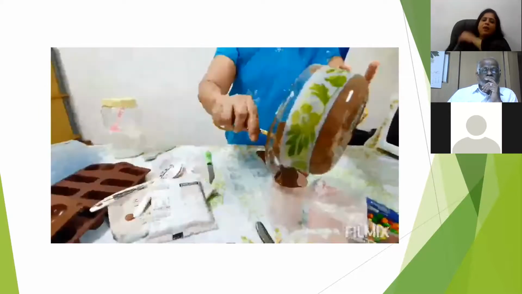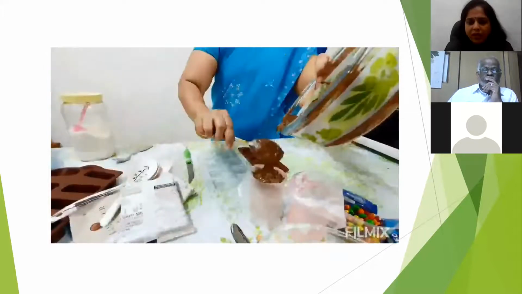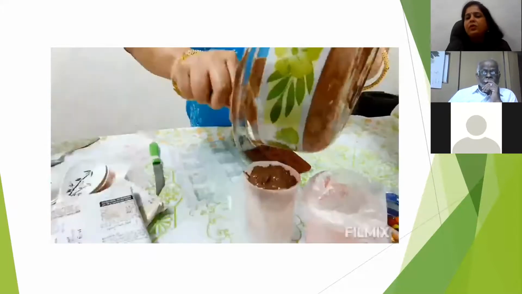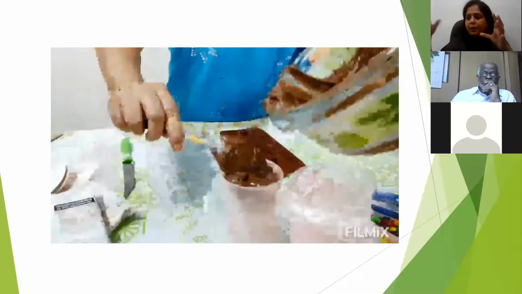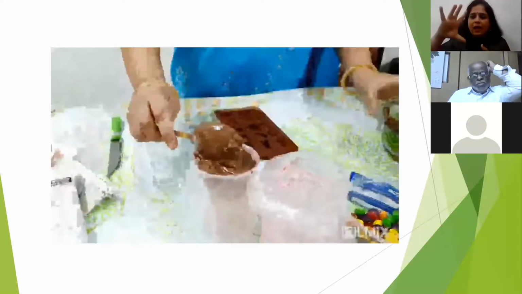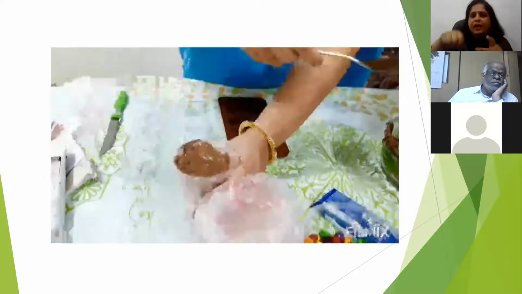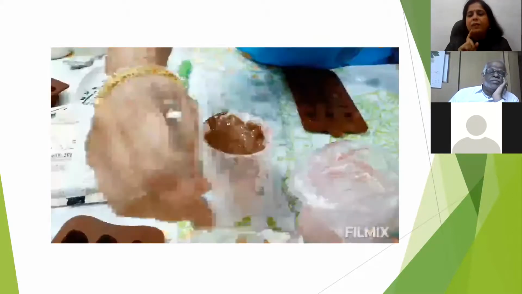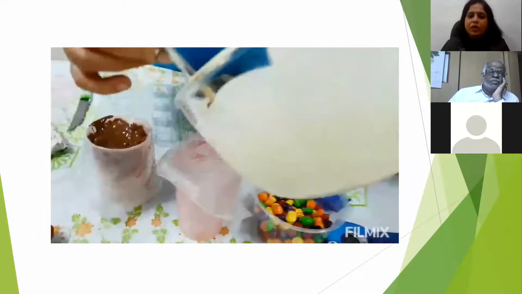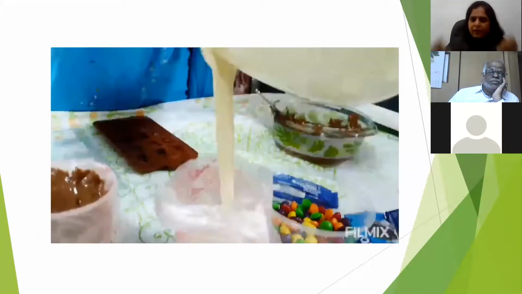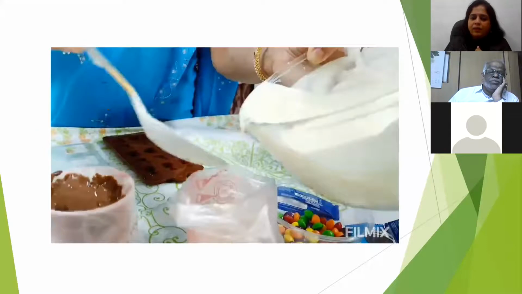So you can see I have melted the brown. I am putting it into the piping bag. That piping bag, I have put inside a tumbler, the glass tumbler. And then inside that, I'm putting the melted compound. So you can see the piping bag has gone into the glass tumbler.